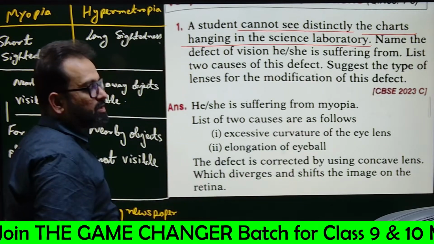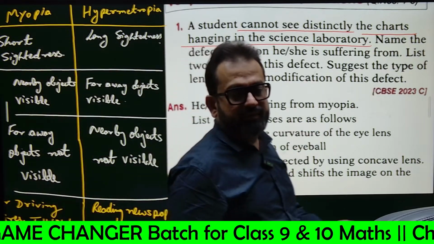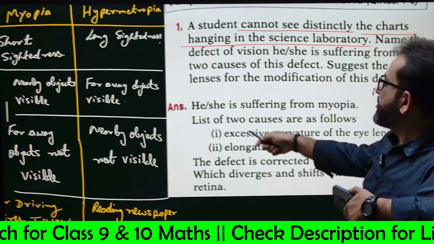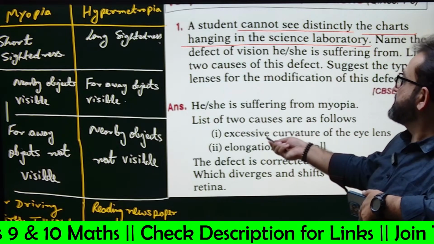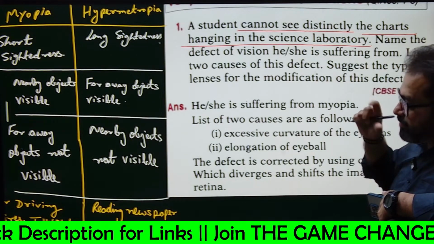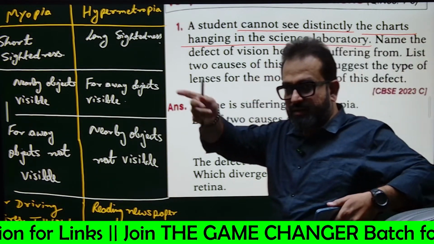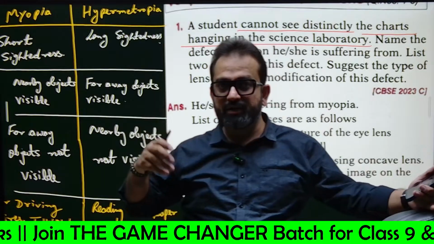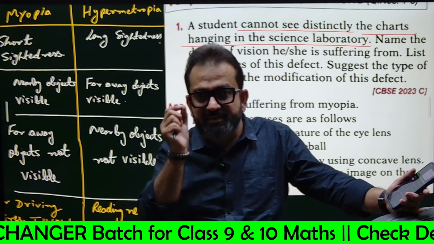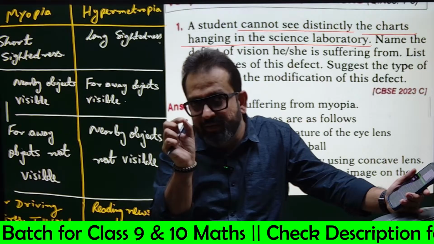Second one is elongation of the eyeball. We'll see in later questions why this is so, but right now you must remember the causes of myopia: excessive curvature of the eye lens, that means more curvature. If it is myopia, you need to wear thin lenses, so your eye lens must be broadened, yes or no?